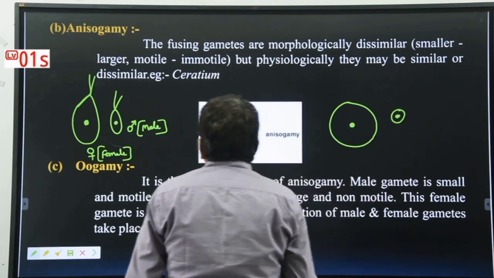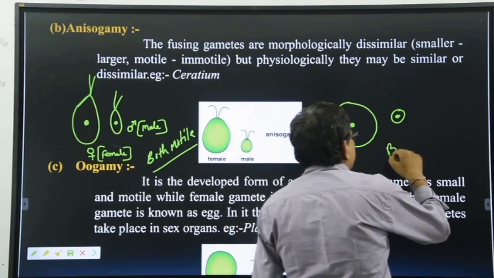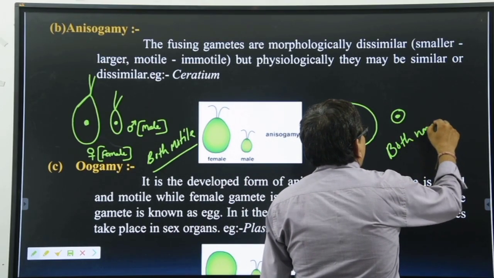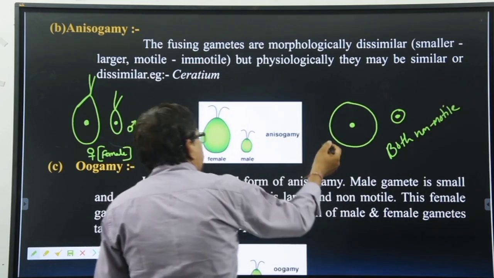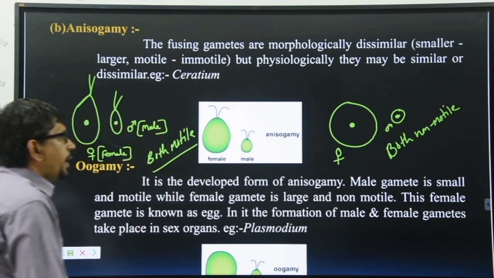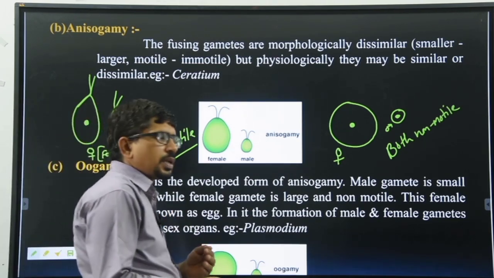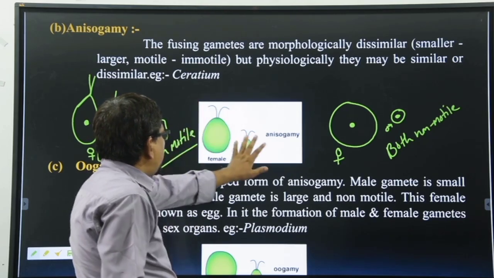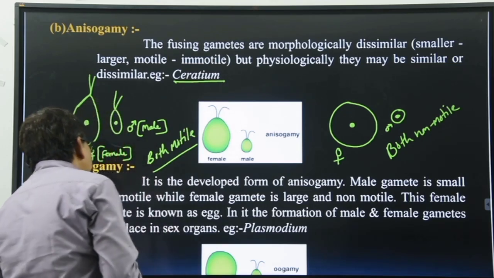So here both are motile, and here both are non-motile. Clear है? Here the bigger one is always known as female and the smaller as male. Clear है बेटा? This is known as aniso. Aniso means what? Hetero, meaning not the same size, different. That is the bigger female and smaller male. Example is cake. Third one is known as oogamy.